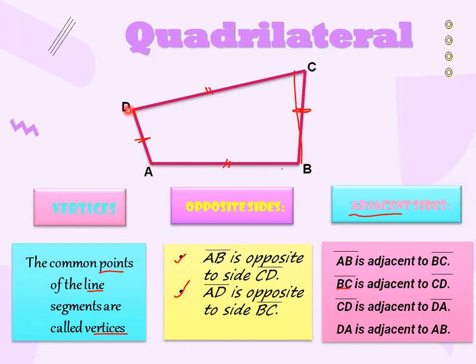This is DA and it is adjacent to AB. So how many adjacent sides are there? Four pairs of adjacent sides: 1, 2, 3, and 4. So opposite sides are 2 pairs and adjacent sides are 4 pairs. AB is adjacent to BC, BC is adjacent to CD, CD is adjacent to DA, and DA is adjacent to AB. Okay.